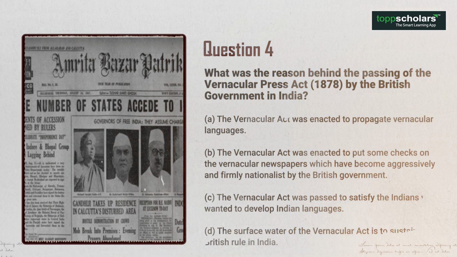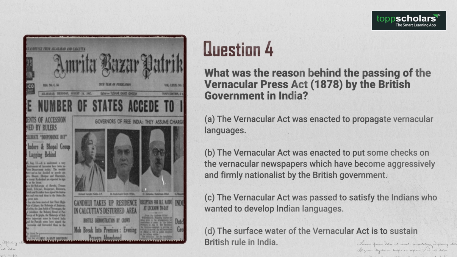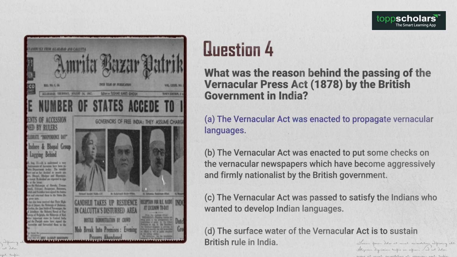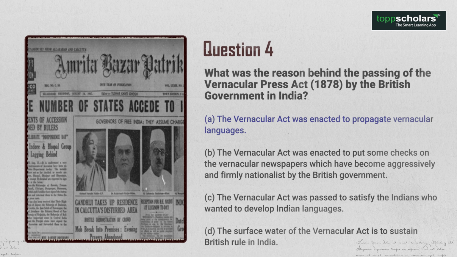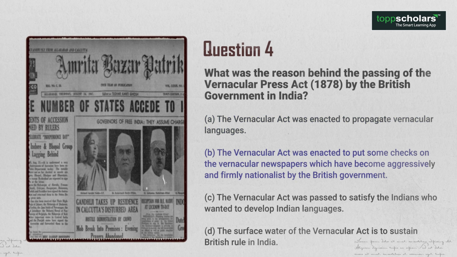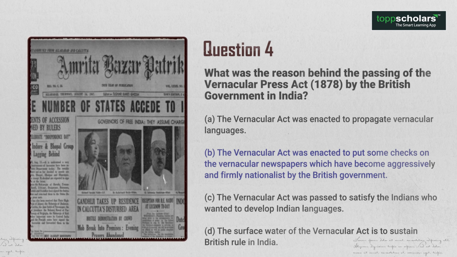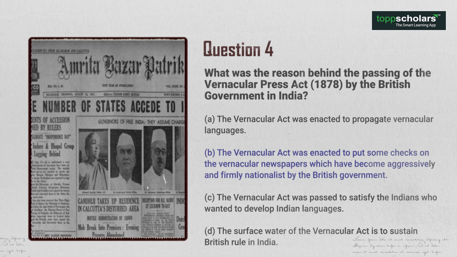Question 4. What was the reason behind the passing of the Vernacular Press Act 1878 by the British government in India? A. The Vernacular Act was enacted to propagate vernacular languages. B. The Vernacular Act was enacted to put some checks on the vernacular newspapers which have become aggressively and firmly nationalist.